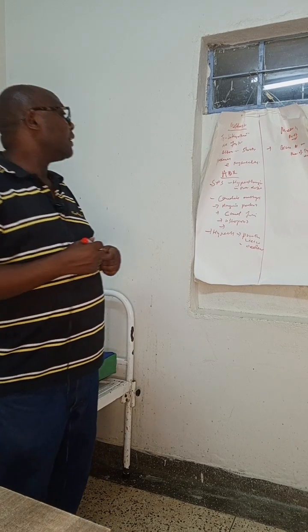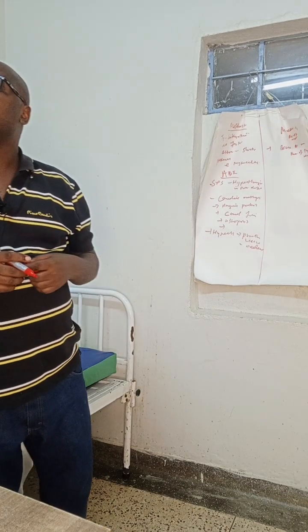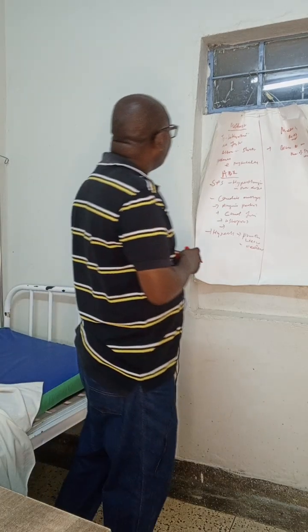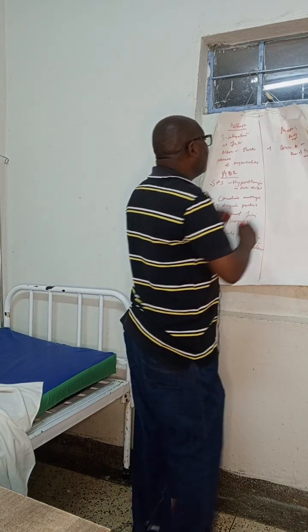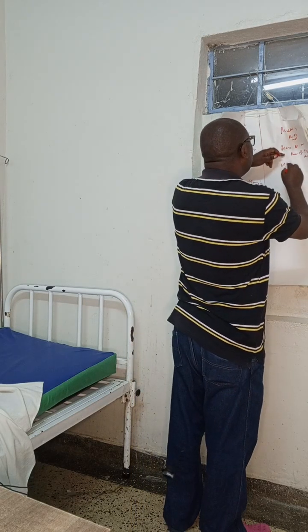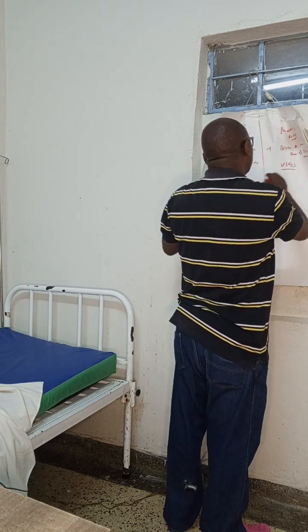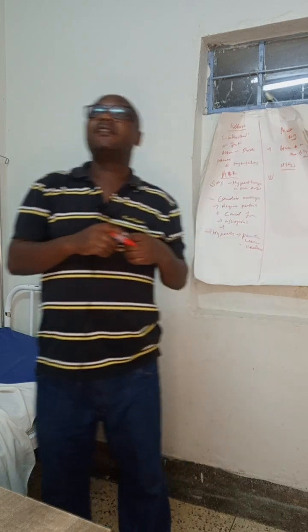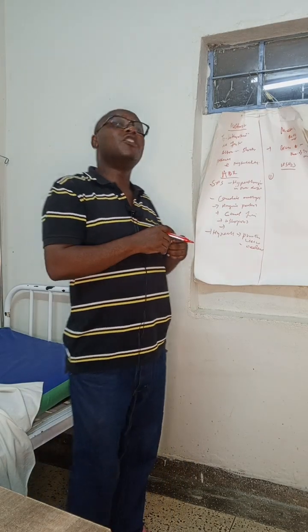Now, let us see the treatment or the uses of this drug. This drug, called a thyroid drug, is used for what purpose? These drugs are used in so many cases, like in replacement therapy.